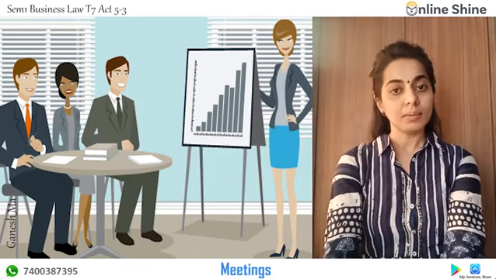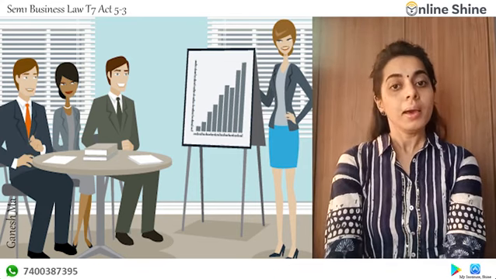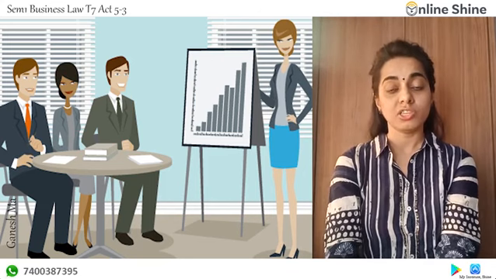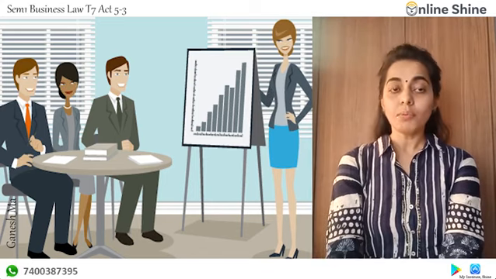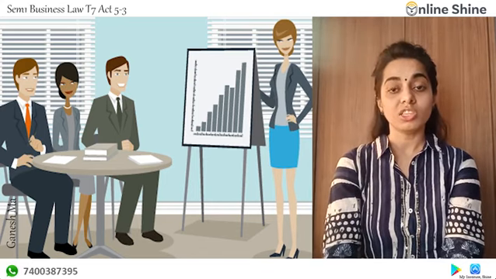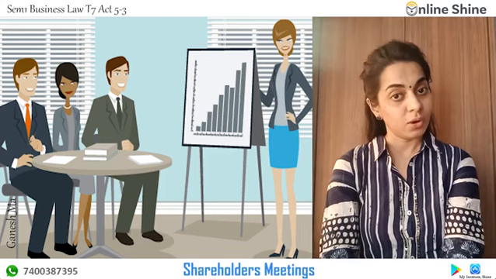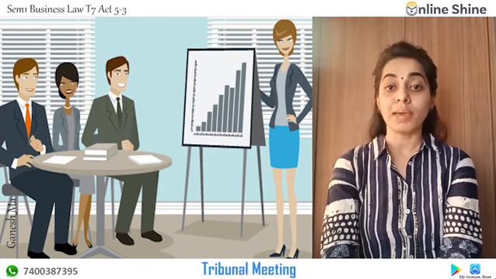Now, meetings are something which are required to be conducted by the directors, by the shareholders, or by any person within the functioning of the company. When I am talking about meetings, we are going to discuss what the kinds of meetings are. The kinds of meetings are shareholders meetings, directors meetings, creditors meetings, and tribunal meetings.